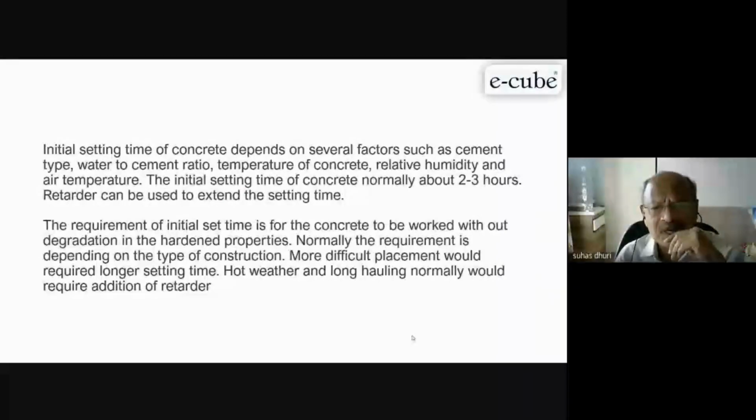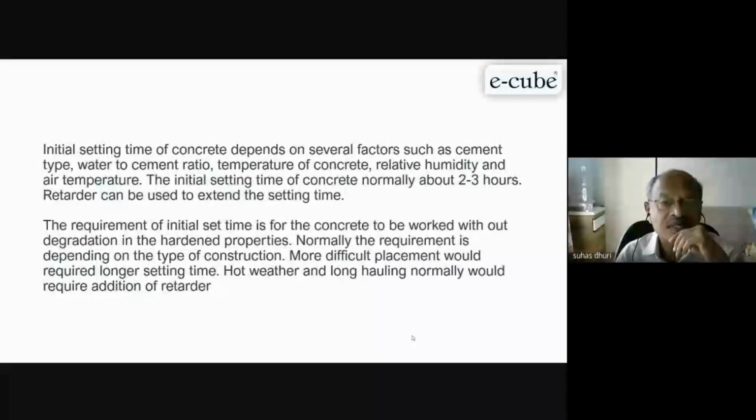Generally, a normal concrete, it is about 2 to 3 hours. So where you do not use any retarders, you use only plasticizer, it is within 2 to 3 hours, concrete sets. That is initial set. And if you have retarder, this time can be extended as per your requirement. The setting time can be tailor made. We can have 4 hours, we can have 8 hours, we can have 10 hours, we can have 24 hours, we can have even up to 72 hours.